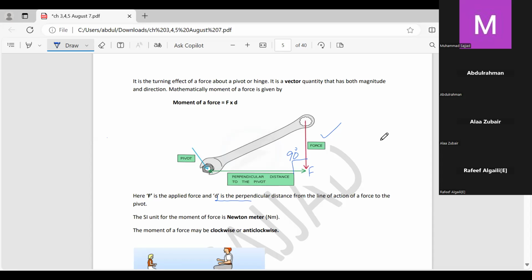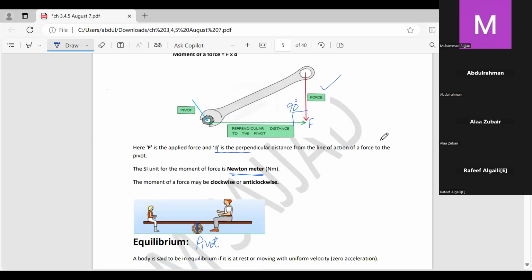The SI unit for the moment of force is Newton meter. Why Newton meter? Because moment of force is equal to force times distance. Force is measured in Newton and distance is measured in meters. So the unit of moment of force is Newton meter. The moment of force is a vector quantity. It may be clockwise, it may be anti-clockwise.